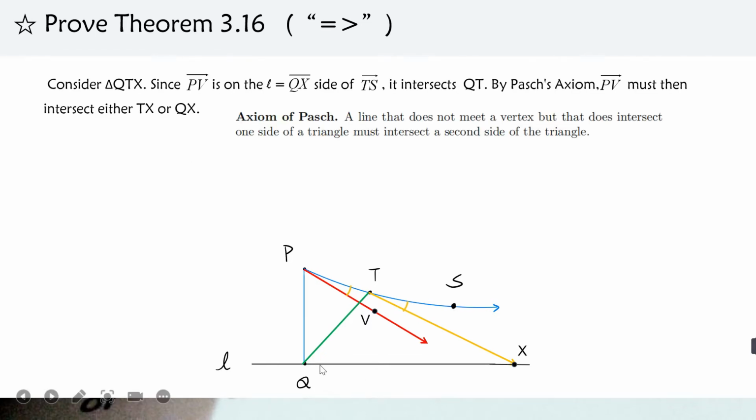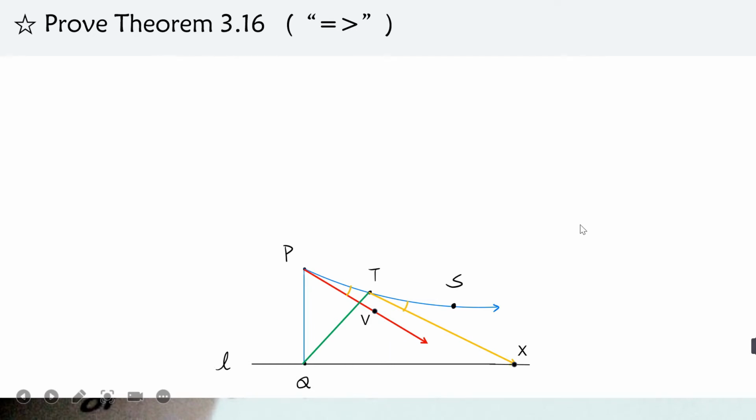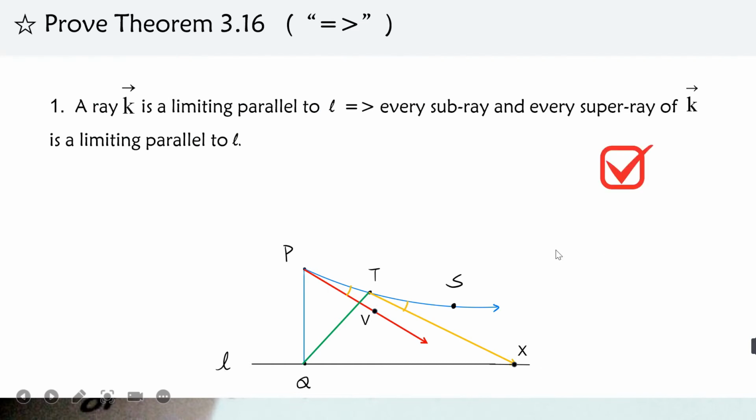So consider the large triangle QTX. Since PV is crossing one side, QT, and does not meet any vertex, according to the axiom of Pasch, it must intersect with TX or QX. However, TX is parallel to PV, so PV must intersect with QX and also the line L, and this is what we want. So PS is the limiting parallel to the line L. So this proves this direction.